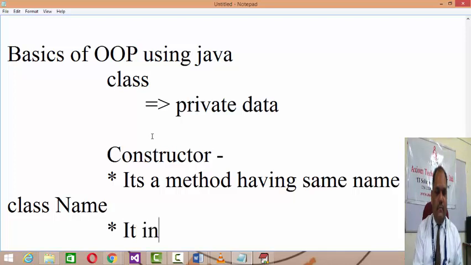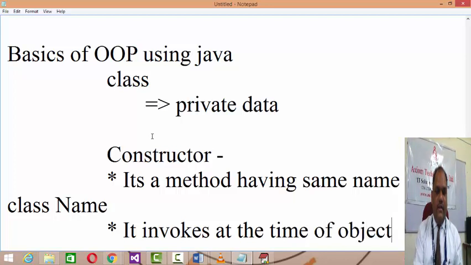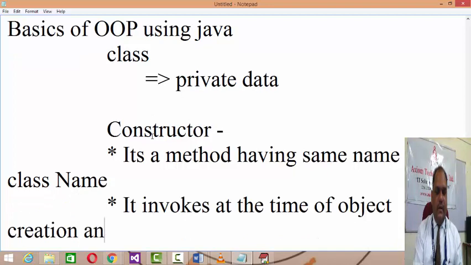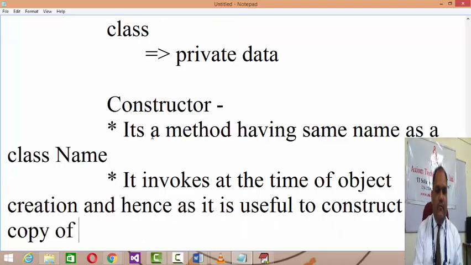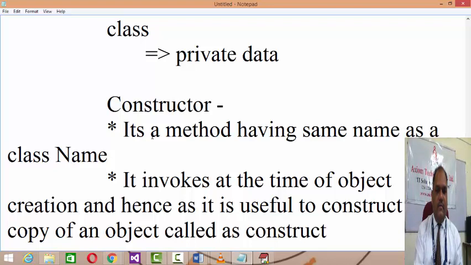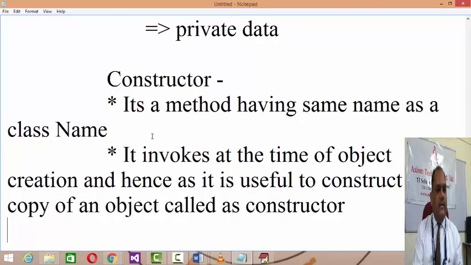It invokes at the time of object creation, and as it is useful to construct a copy of an object, it is called a constructor, right?